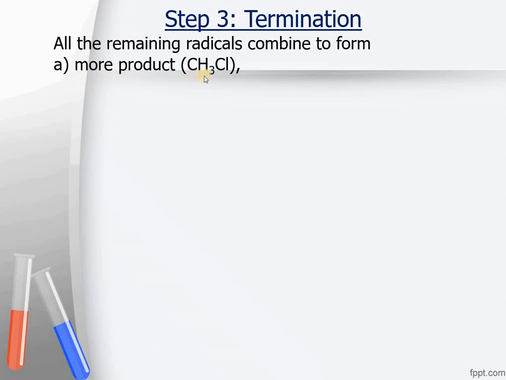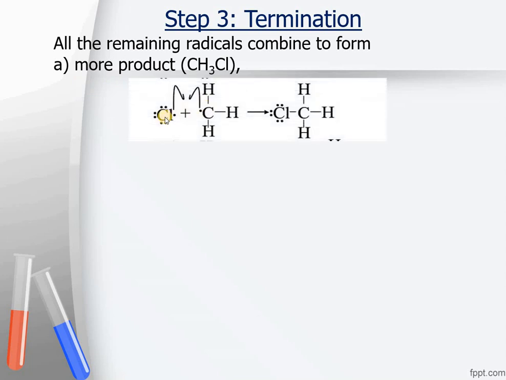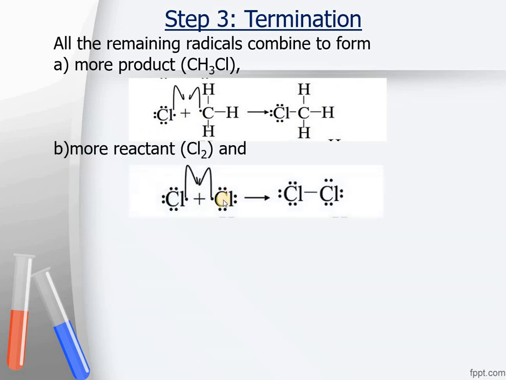They can make more of the products, that is CH3Cl can be produced in this way. There are many methyl radicals being produced. There are many chloride radicals being produced, so they can combine together to make more and more of the product. More reactants can be produced, like two chlorine radicals can combine together and make chlorine molecules. So reactants will be produced and they will stop reacting now.